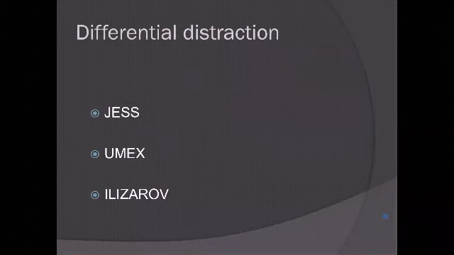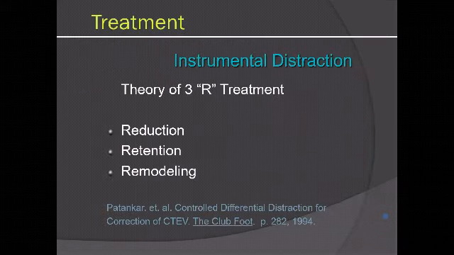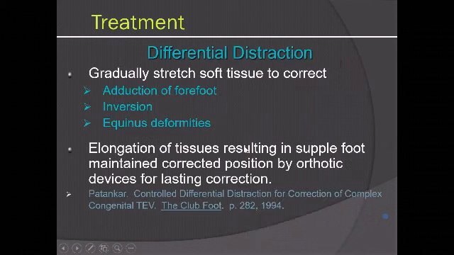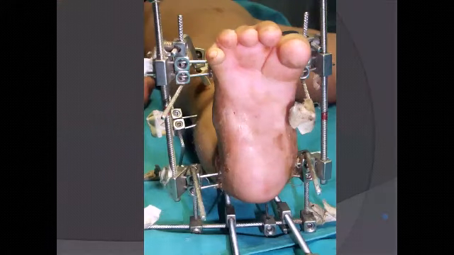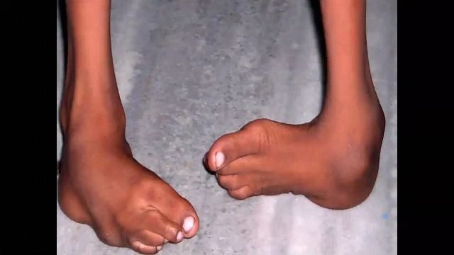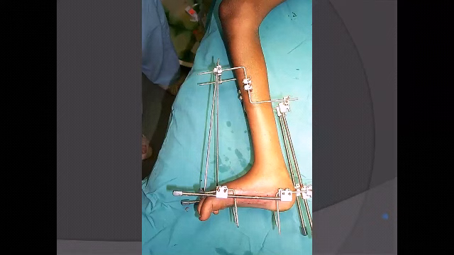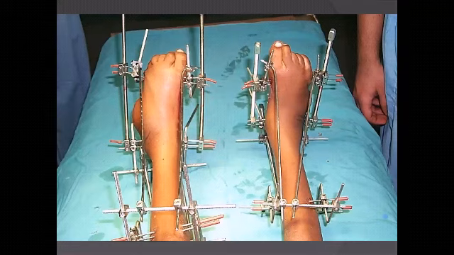Differential distraction, I told you, Jess, Ilizarov, up to you. Some principles of differential distraction you must know: reduction, retention, remodeling. I won't go too much into details here. Let me show you some examples if you want. A syndromic child treated with soft tissue distraction followed by plaster. Older child, again, fixator-assisted correction, and then you can do a triple arthrodesis to maintain correction with minimal wedges, something like this. And arthrogrypotic children who have been operated earlier, again, correction like this to give them a plantigrade